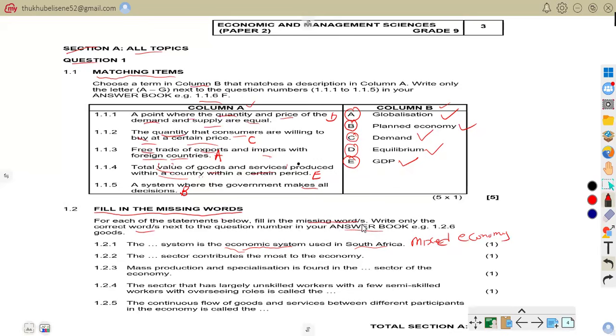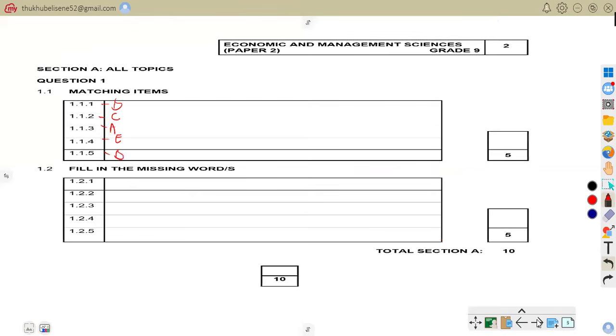For example, in South Africa, businesses are privately owned, but the government also provides services like education and healthcare. So the correct word to be filled in is mixed economy. So let us write it in our answer book: mixed economy.